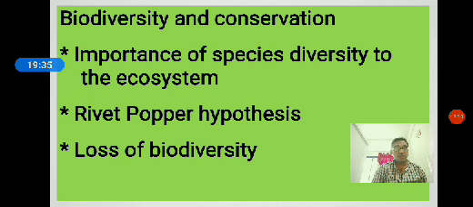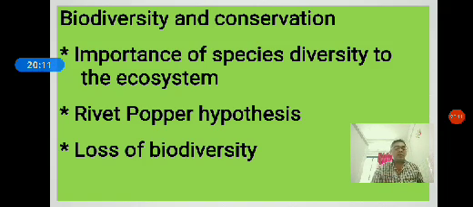Okay, so next we are moving to the loss of biodiversity. That means loss of variety of living organisms. Life on the earth has been subjected to 5 episodes of mass extinction in the past 3 billion years, resulting in a sudden drop of biodiversity due to volcanoes, asteroid collisions, continental drift, floods, etc.